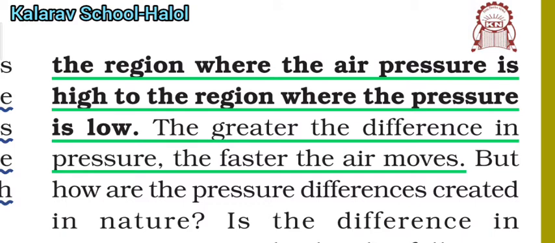So wind blows or flows from the region of high air pressure to the region of low air pressure. The greater the difference in pressure, the faster the air moves. So if the air pressure at one place is very high and the air pressure at another place is low, then the wind flows from the higher to the lower level.